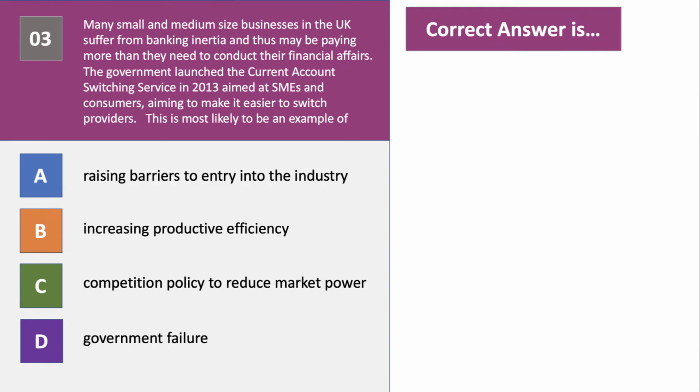Here's question 3. Many small and medium-sized businesses in the UK suffer from banking inertia and therefore may be paying more than they need to keep their business financial affairs going. The government launched the current account switching service aimed at SMEs and consumers, aiming to make it easier to switch providers. This is most likely to be an example of what? Have a go at question 3.